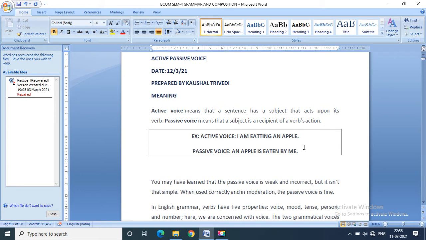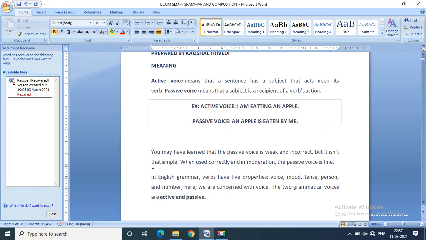If we make it into the passive, then subject and object change. Then the past participle form of verb, and then object. Subject becomes the object. So it becomes like an apple is, because it is the sentence of present continuous. So an apple is eat, ate, eaten. By, we have to add preposition by. I into me.